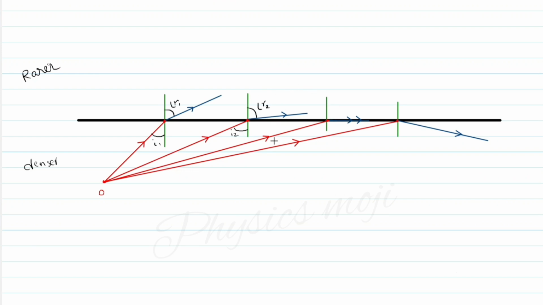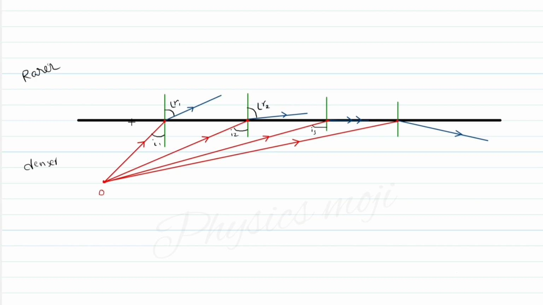What happens if I further increase the angle of incidence? Now I am further increasing the angle of incidence, and let this angle be I3. If you observe here, the refracted ray is further bending towards the interface.